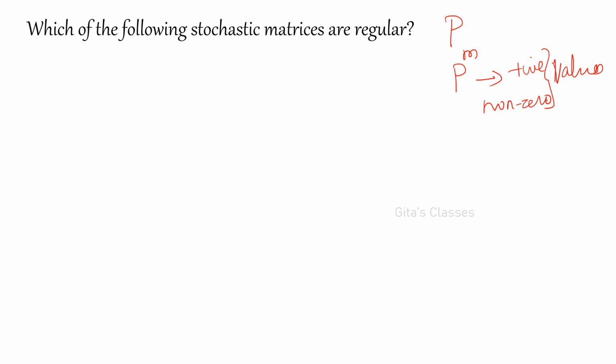Should be positive and non-zero values should be there. Zero should not be there. Okay. So at least for some power, if you can find out like that, then it is a regular matrix. Okay. So how to find out?